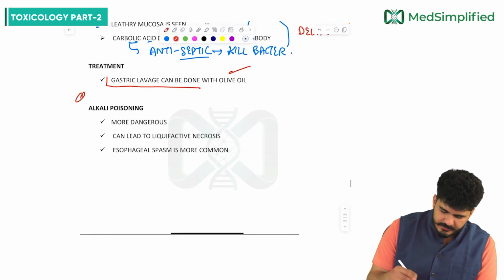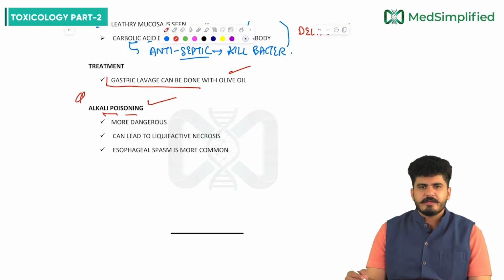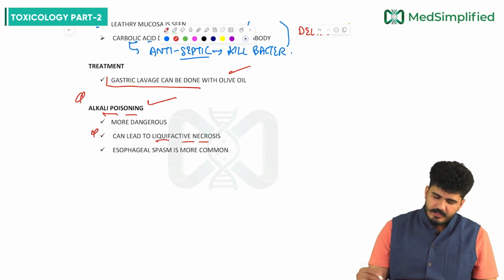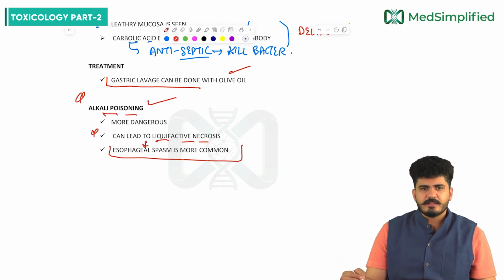Now, alkaline poisonings are more dangerous, and alkaline poisoning can lead to liquefactive necrosis. The most common symptom we can have here is what, sir? Esophageal spasm.